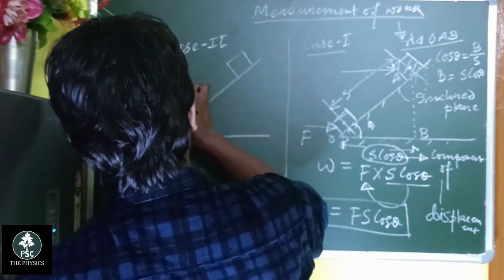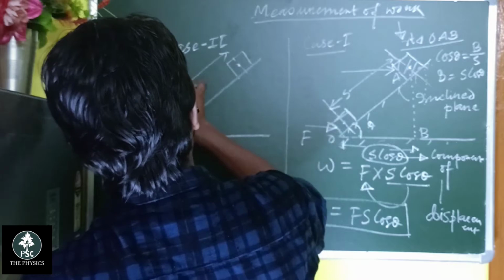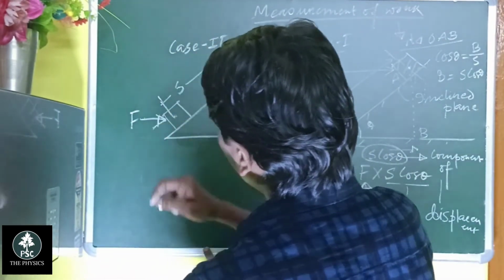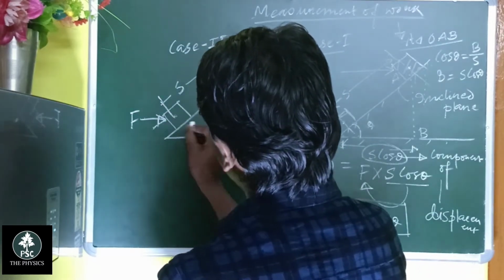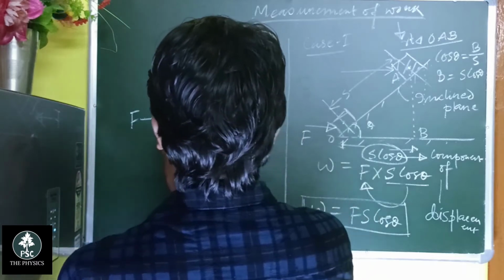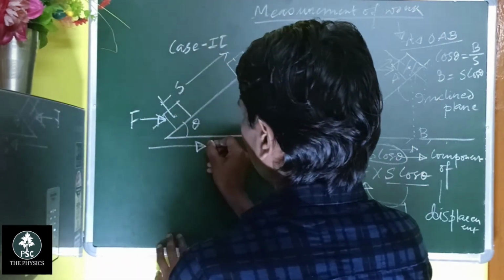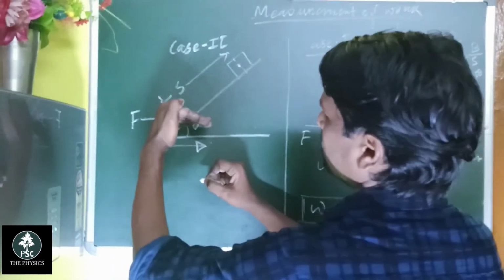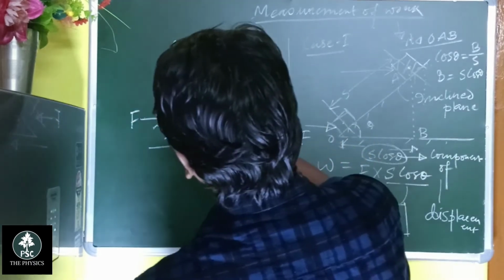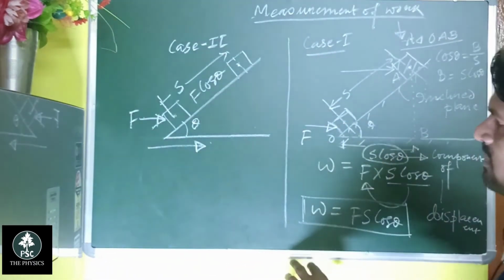This is the displacement S. So the force is acted along this direction. So the component of the force along this direction is F cos theta.